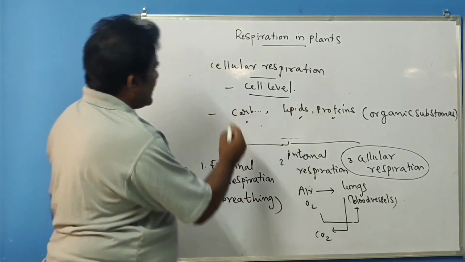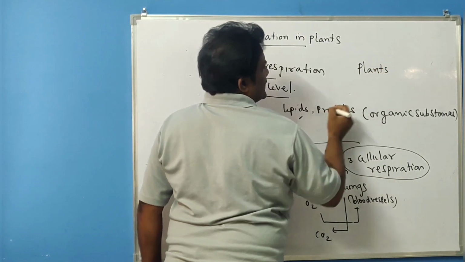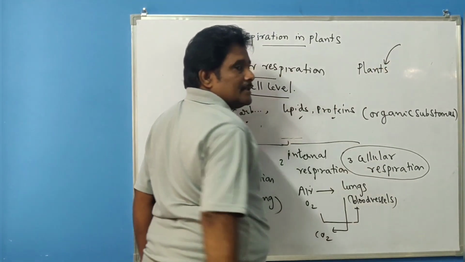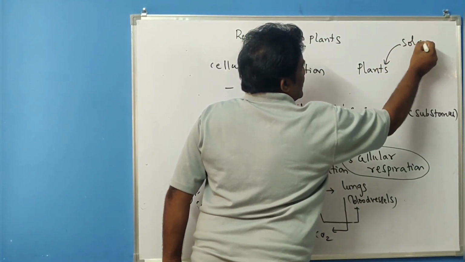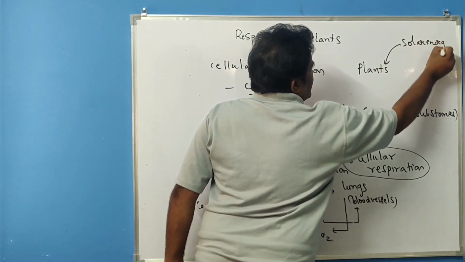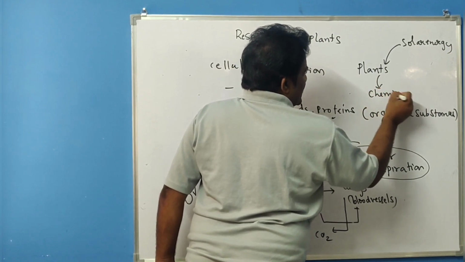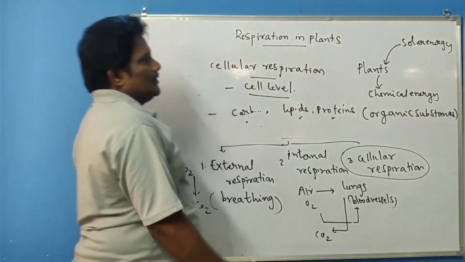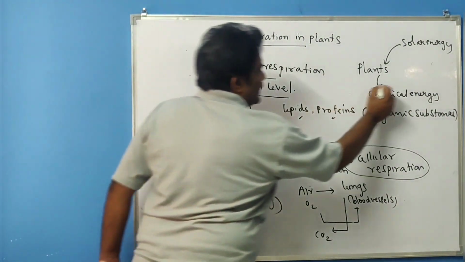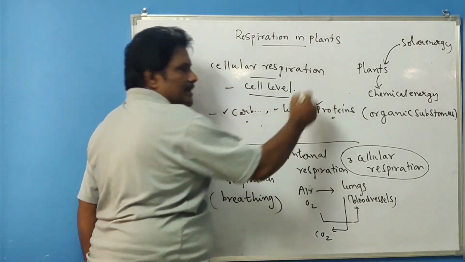In photosynthesis, what happens? The plants take the energy present in the sunlight, that is solar energy. The solar energy is converted into chemical energy. This chemical energy is stored in the form of carbohydrates, lipids and proteins.